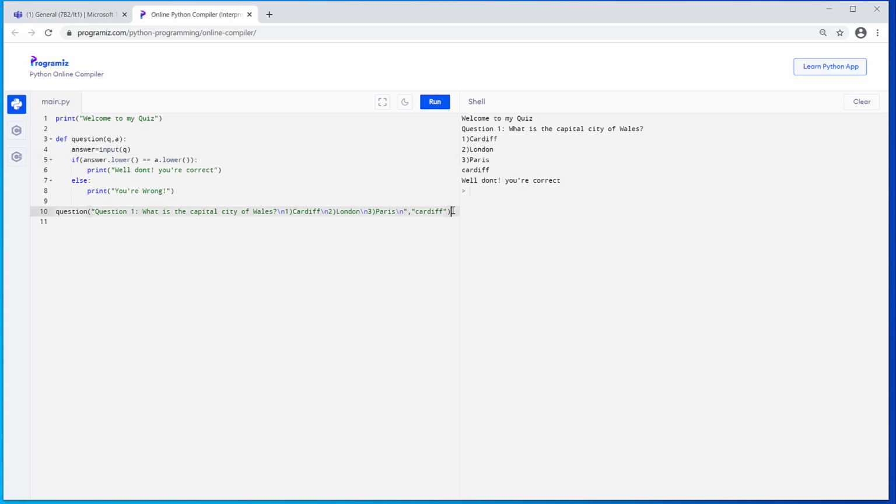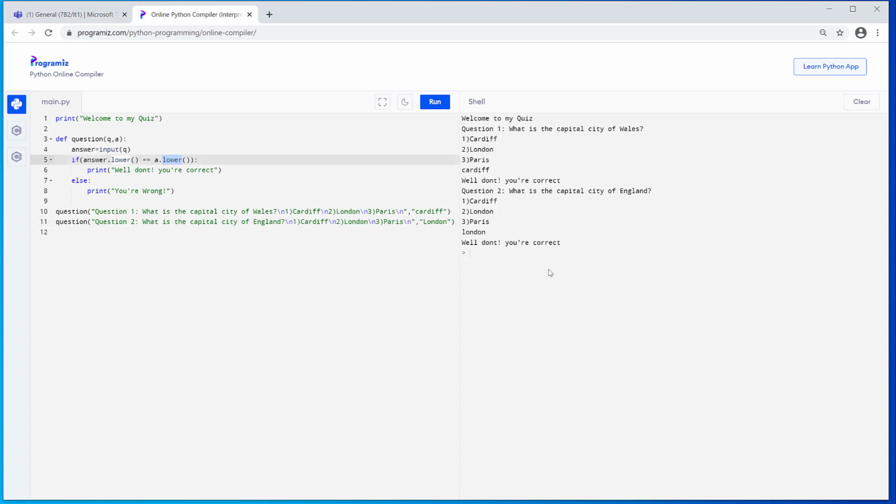Now I can repeat this process by copying just this line, paste it. Instead of question 1, it'd be question 2. I'd say England. And then I'd say this is London. Now if I run that again, I'd say Cardiff for the first one. I'd say London for the second one. Now notice, capitalized there, not capitalized in my answer, because I use the lower function, it has made sure that it's normalized that.